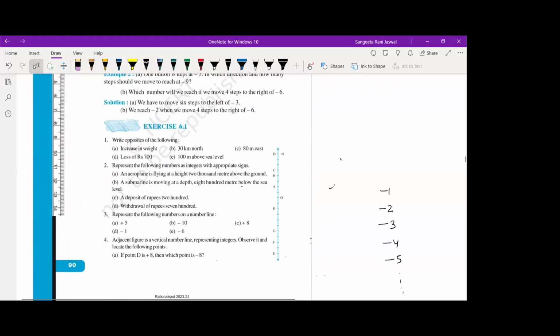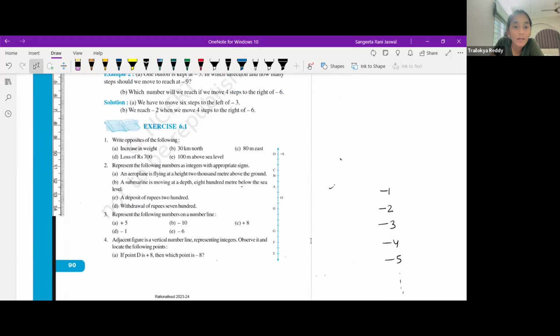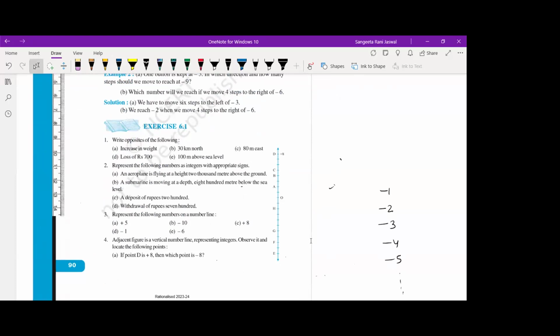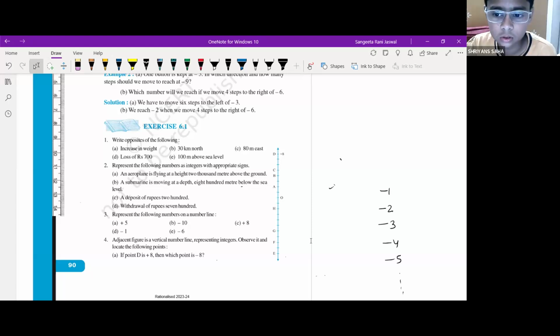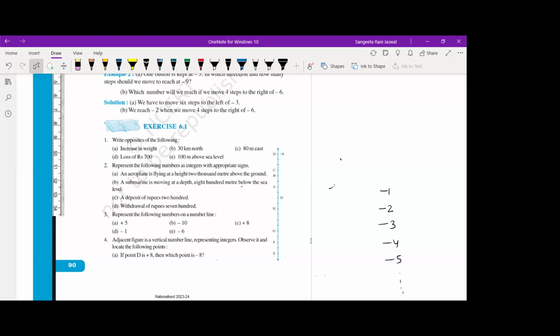Okay, write opposite of the following. Increase in weight. What will you write the opposite of this? I'll ask each one of you one by one. Trilokya, yes, ma'am, it will be decrease in weight. Decrease in weight, right. Next, Shreyansh, 30 kilometers north. 30 kilometers south. South, right?